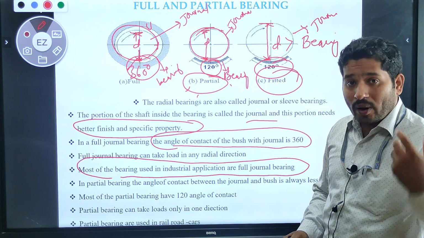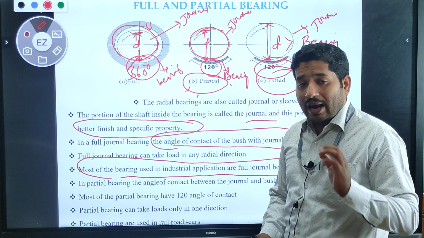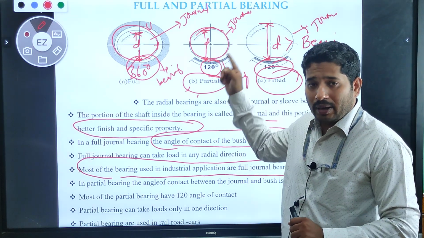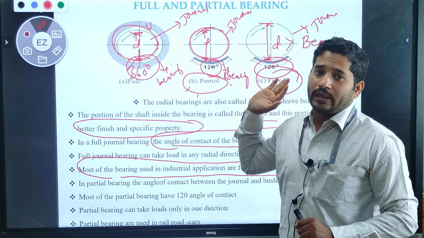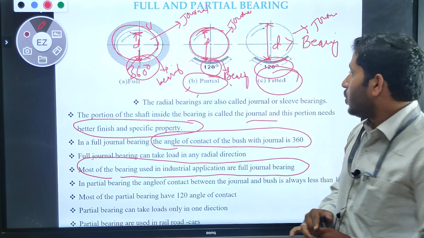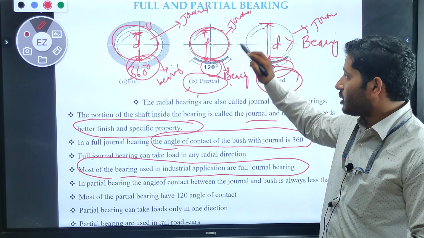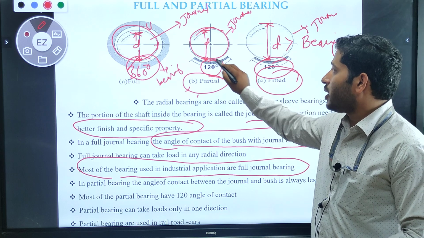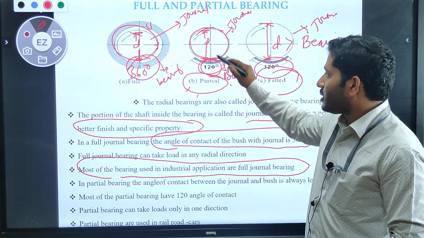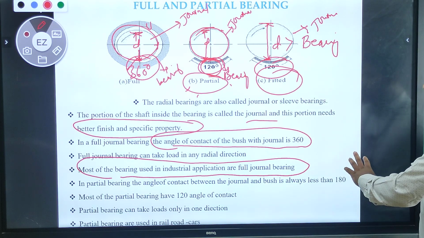Sometimes 180 degrees or sometimes 120 degrees. Always remember one thing, the angle of contact between the journal and bearing is always lesser than 180 degrees. Nowadays we assume that the angle of contact is 120 degrees, is it right? So the diameter of this journal is lesser than the diameter of this bearing. Clear? I hope no one is having confusion.